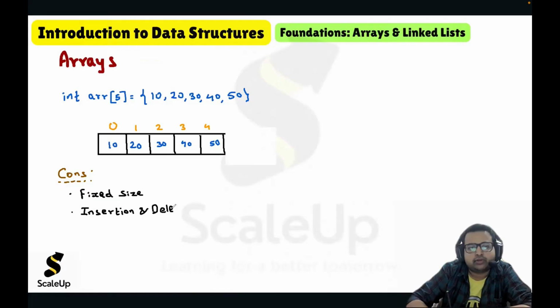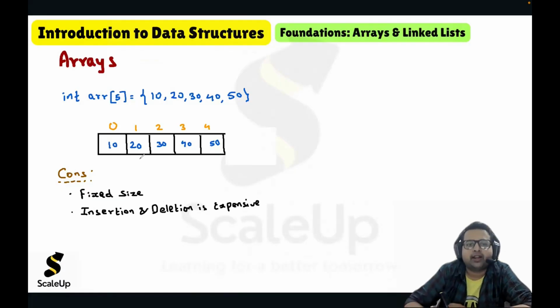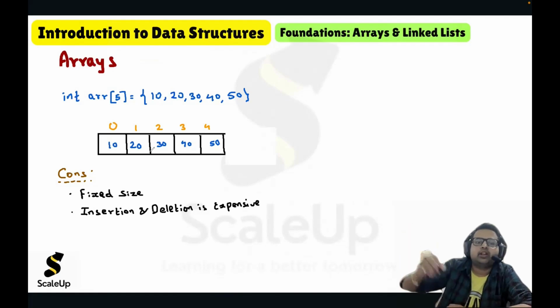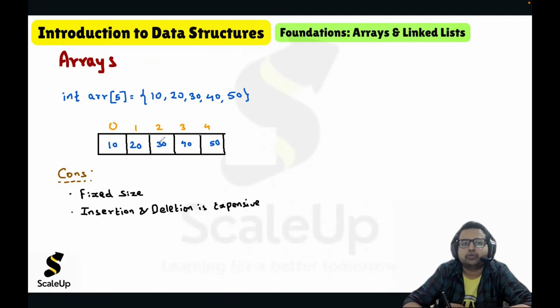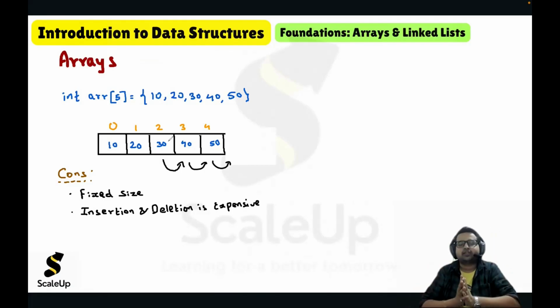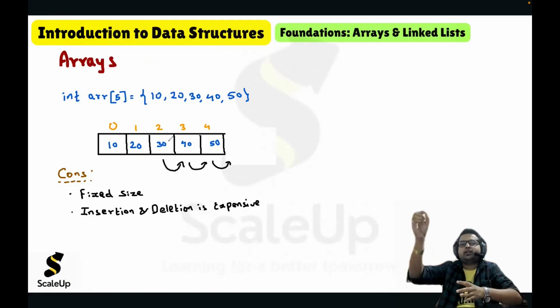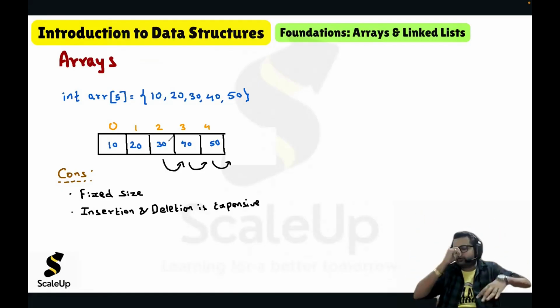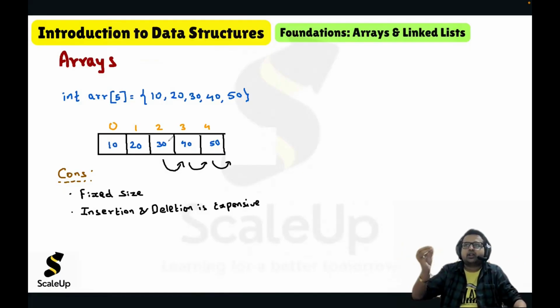Now, why is it so? Let us suppose I want to insert in the middle, at index 2. If I want to insert an element at index 2, I have to make space. So I have to shift the elements. First I have to make the space, then I will insert. Now, let us suppose you have millions of records, like 1 lakh record or 10 lakh record, and you have to insert at index number 5 lakh.